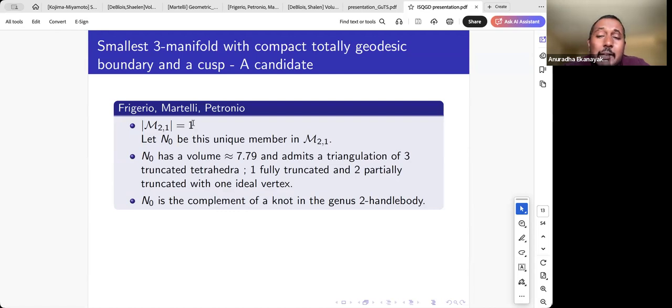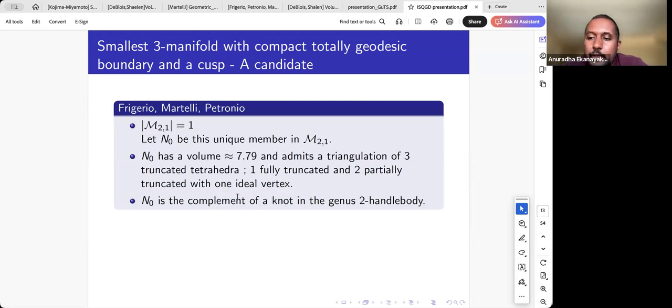That's what I wanted to show: the smallest manifold with both a cusp and a compact totally geodesic boundary. We'll call it N naught, and it has a volume around 7.8. Also, Frigerio, Martelli, and Petronio showed this is a knot complement in a genus 2 handlebody.